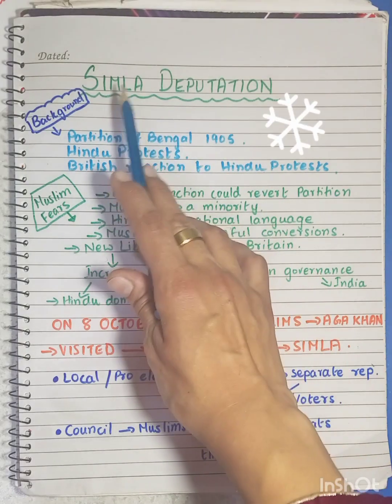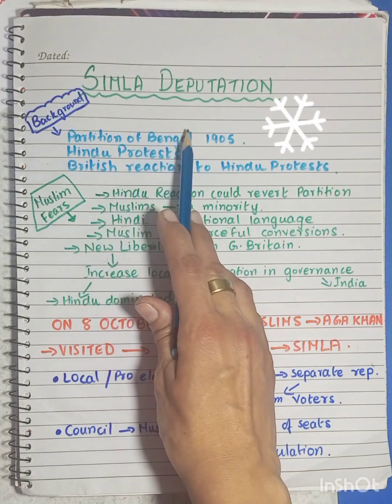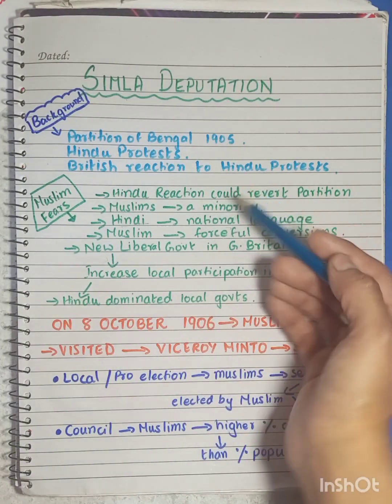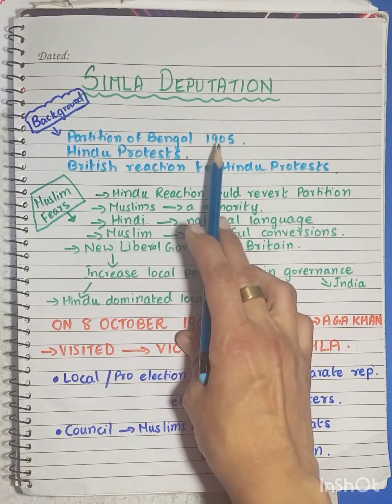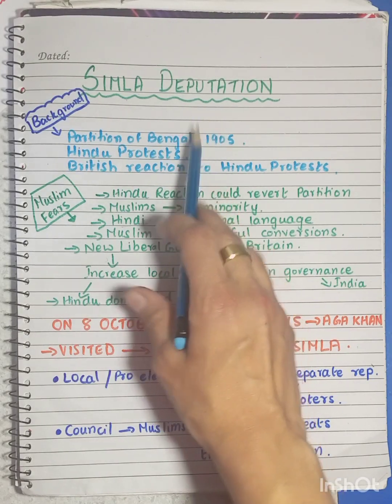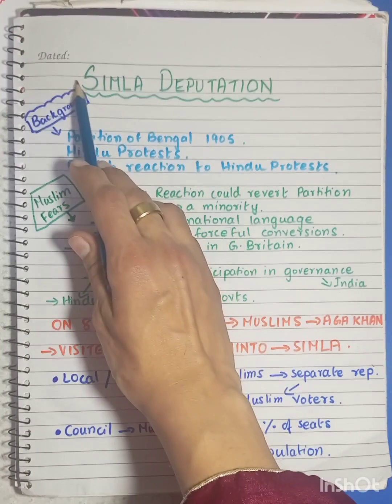This Shimla is a hill station. It sits at the border of Himachal Pradesh and Punjab and is India's largest and best known hill station. So, this is where you get the term Shimla.